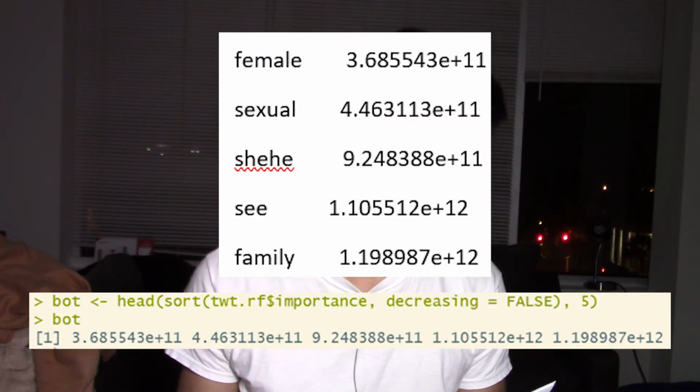That's what I found. On the other hand, tweet variables that are of low importance, or at least topics that you shouldn't really consider a lot if you want a big like amount, are female related terms, sexual topics, she/he pronouns, and family. For these variables, they play a small role in determining the amount of likes your tweets get. So post away, don't really think about those. Those don't really matter. And with that, I'm done.